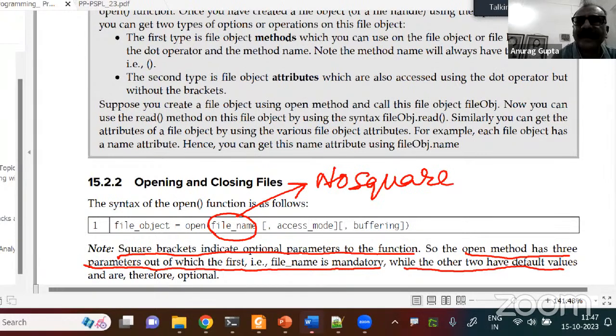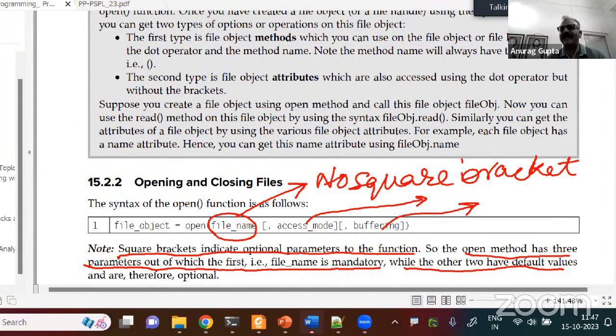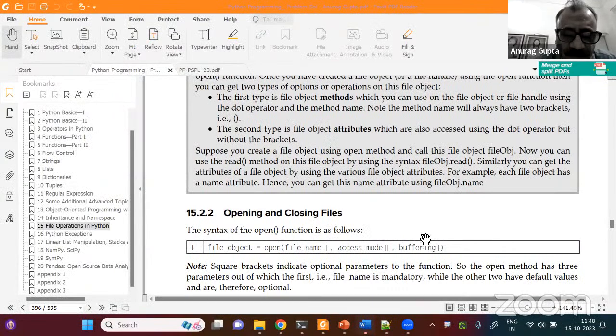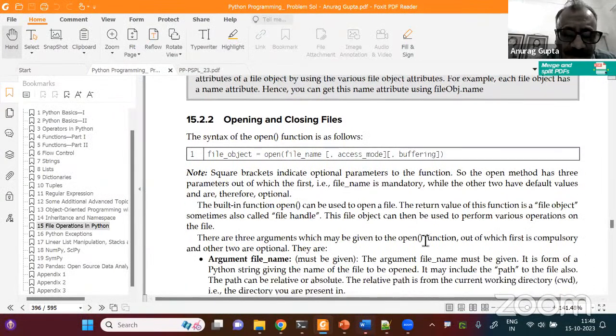That means it is mandatory. If you don't give the file name or the path to the file, then the Python interpreter will get confused. It will not know which file you want to open. It will throw an error. But this access mode is optional. It is in square brackets. This buffering is also optional. We will cover this very shortly, but if you have understood this, then we are good. So let us move ahead.